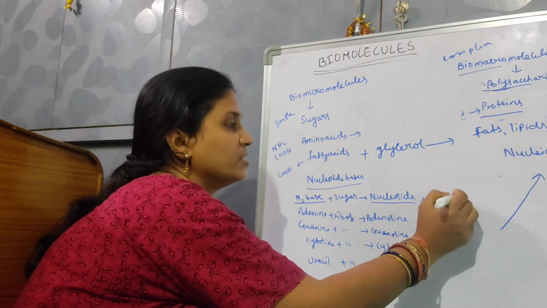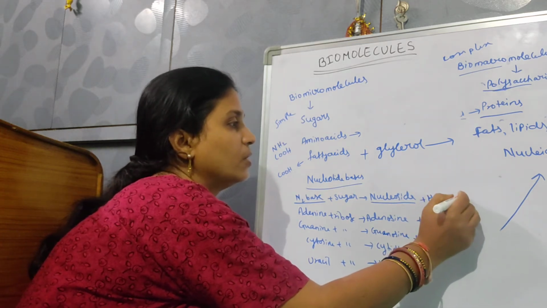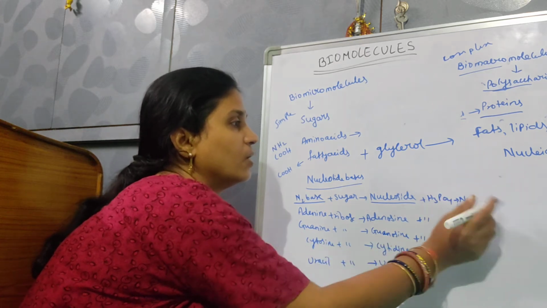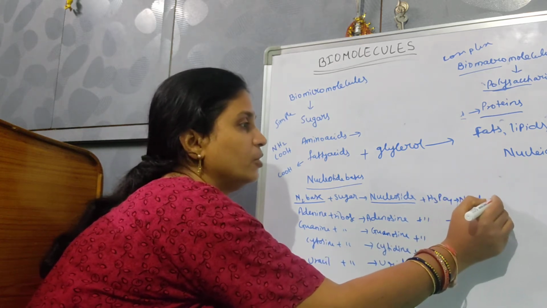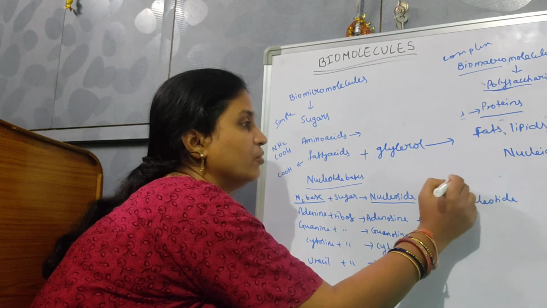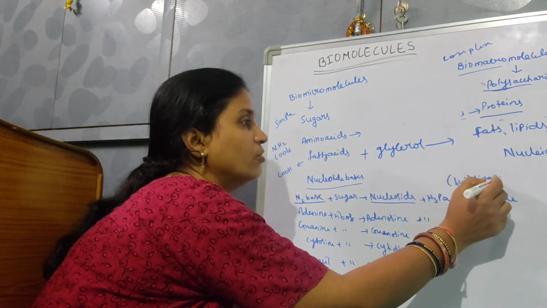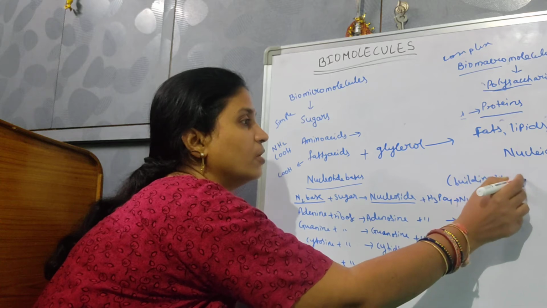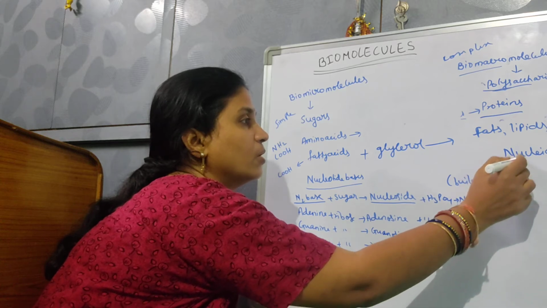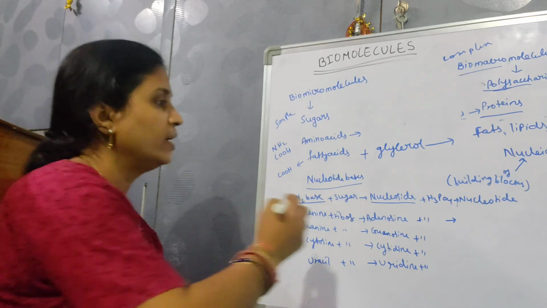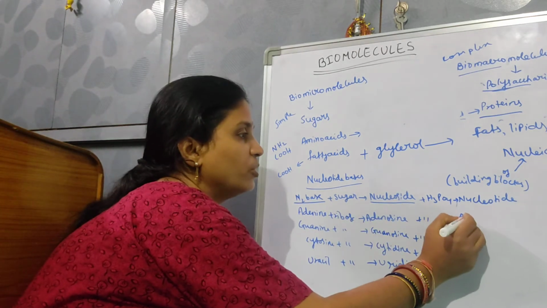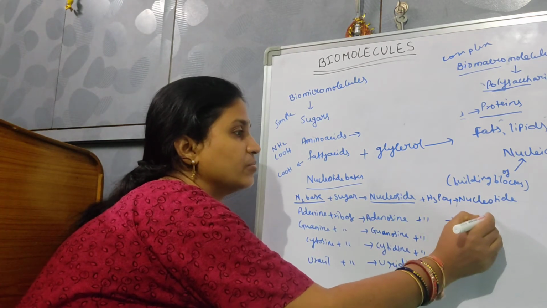It is going to result in nucleotides, which are the building blocks of nucleic acids. Okay, so adenosine is going to form adenylic acid.